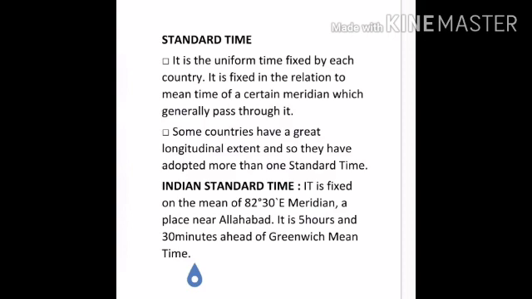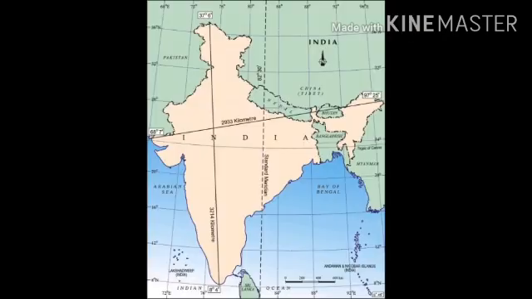So some countries have a great longitudinal extent, and so they have adopted more than one standard time. For example, Russia has 11 time zones. And India, on the other hand, extends between 68 degrees 7 minutes east to 97 degrees 25 minutes east.